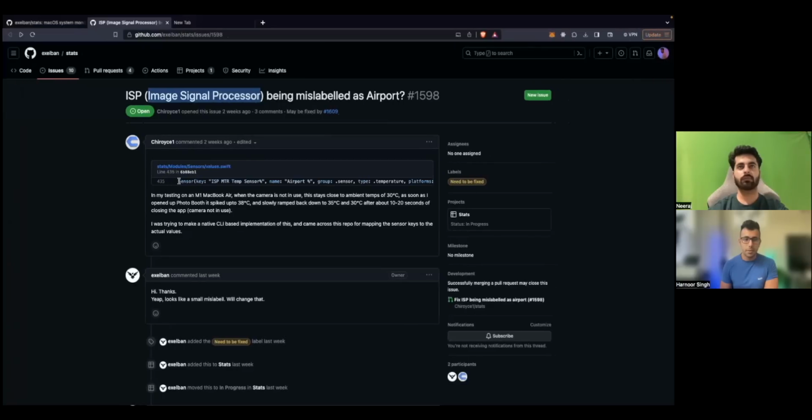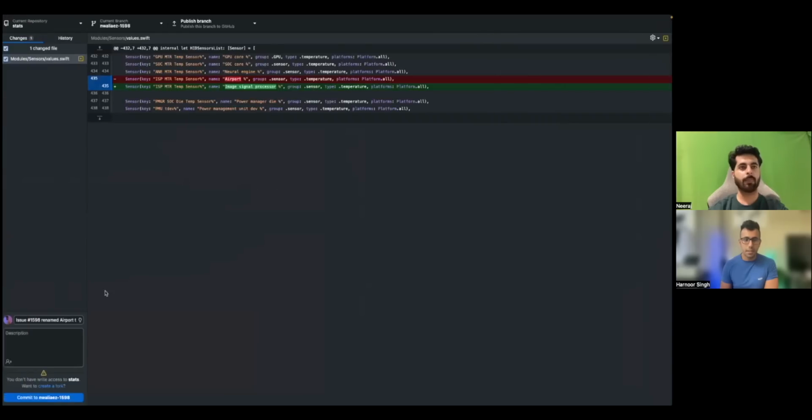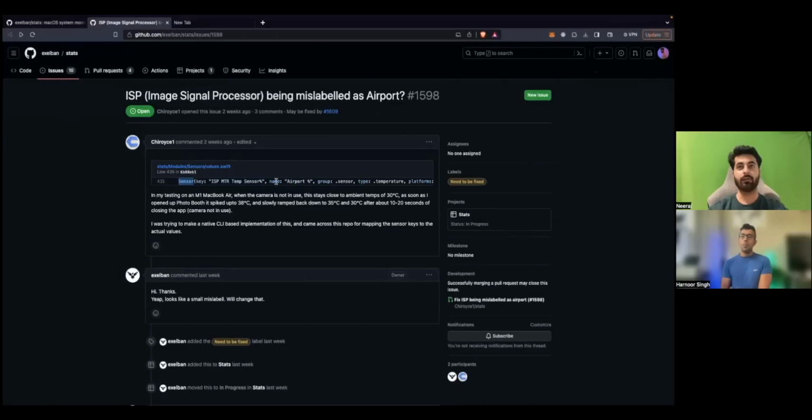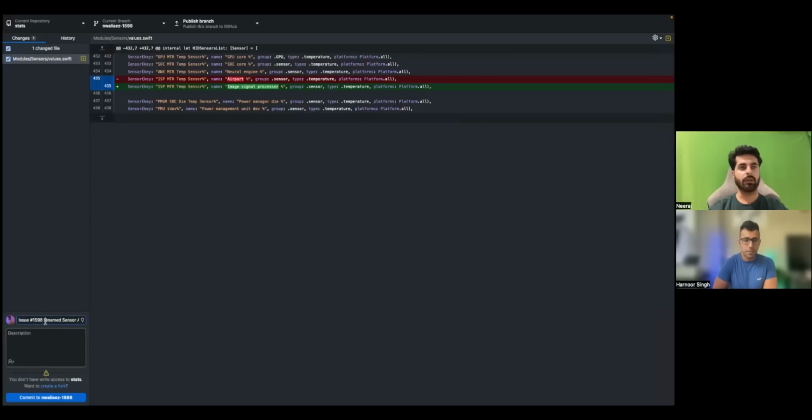Sensors value. Okay. The more descriptive it is, the easier it is for them to review. In message only you want me to write this, or in description? In message. In description, the majority of people don't write. Even in the Git command line, description is not that common. Okay. So issue: rename sensor value from airport to this, right?